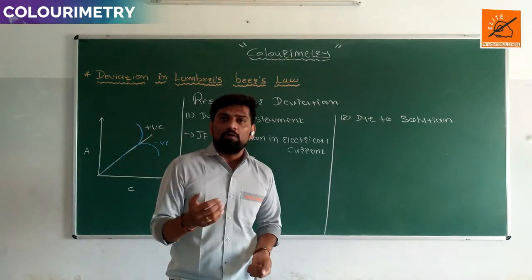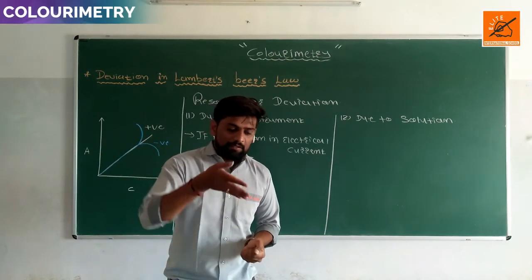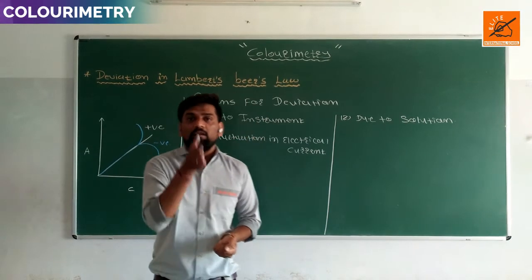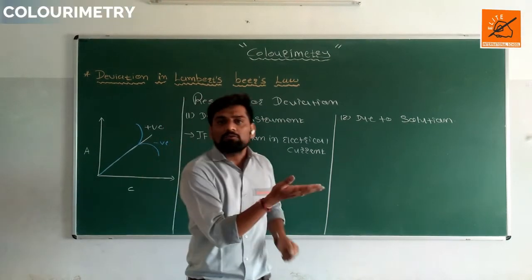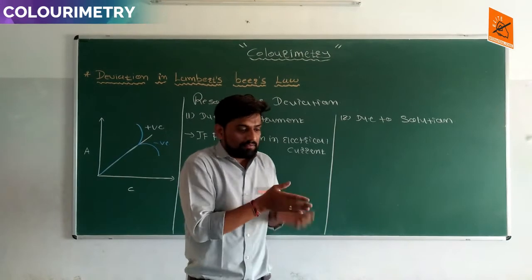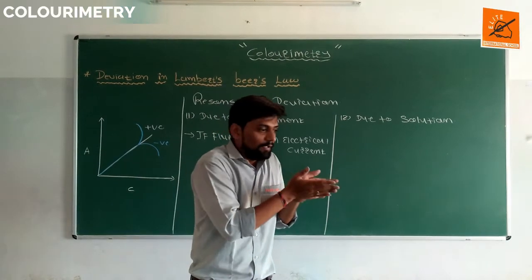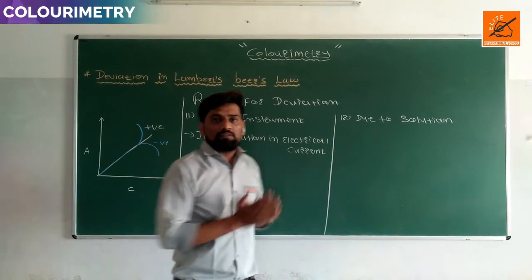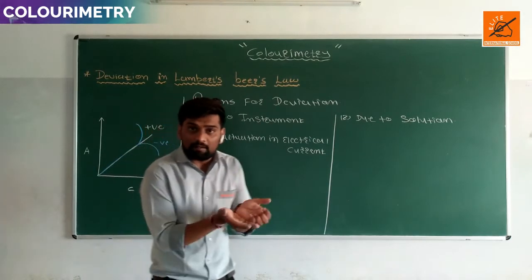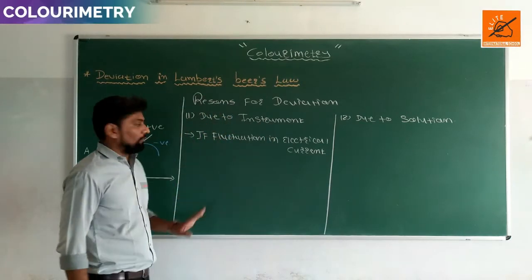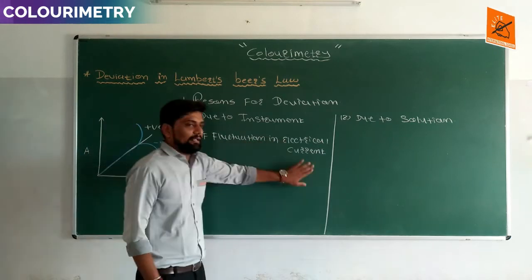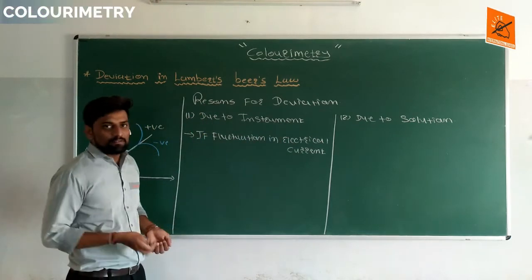Whenever transmitted light goes toward the detector, the detector generates electrical current. This electrical current goes toward the galvanometer. At that time this electrical current may have some fluctuation, meaning it generates some error, and deviation is formed. So whenever there is fluctuation in electrical current, this deviation is formed.